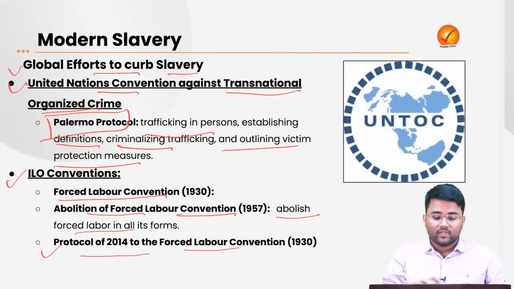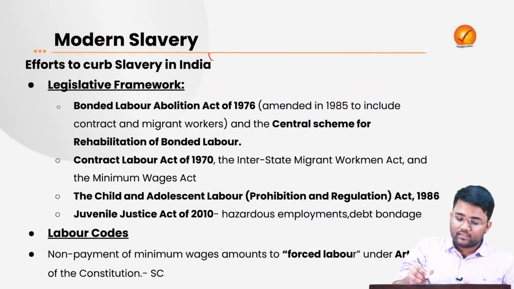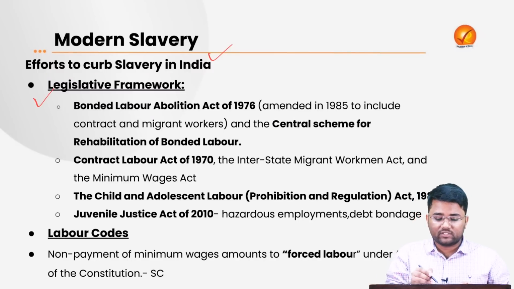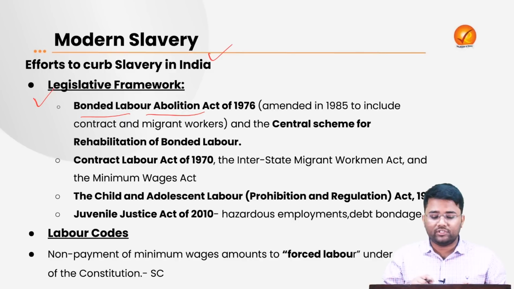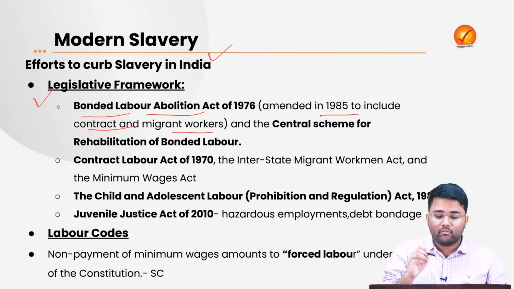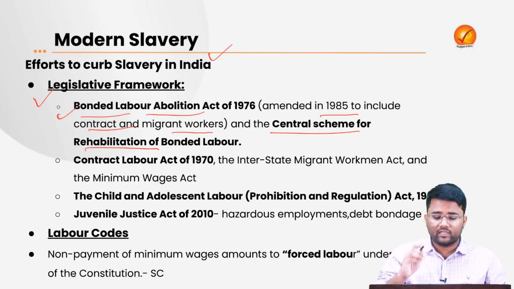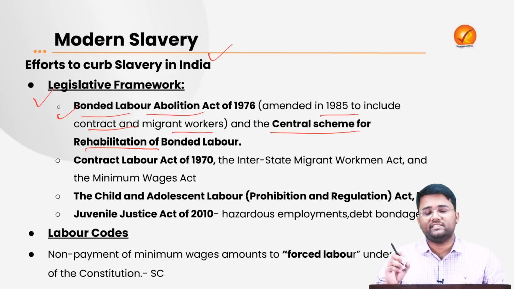Then the Protocol of 2014 to the Forced Labor Convention 1930 has also comprehensively addressed the problem of forced labor throughout the world. Then if we talk about the efforts being made in India, some of the legislative frameworks, for example the Bonded Labor Abolition Act of 1976, which was amended in 1985 to include contract and migrant workers also. And there has been a central scheme for the rehabilitation of bonded labor also. So this Act and this Central Rehabilitation Scheme comprehensively look after the issue of modern slavery.